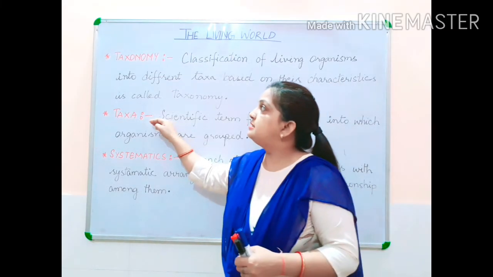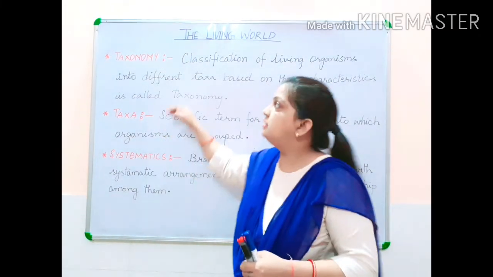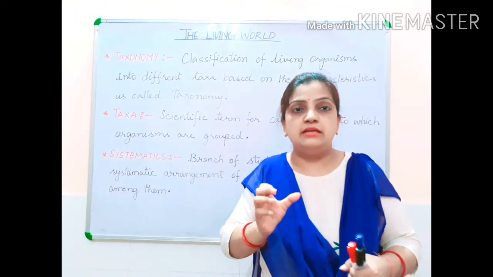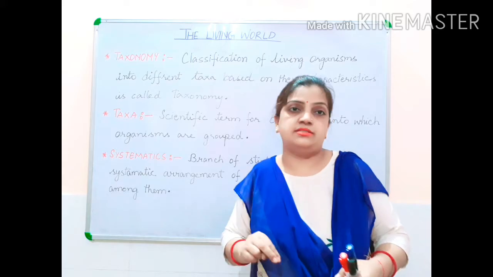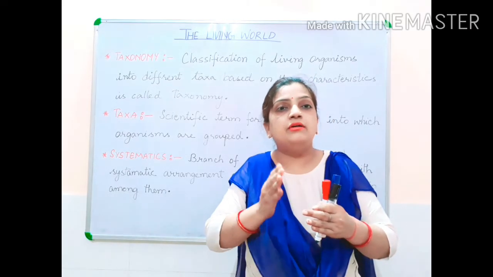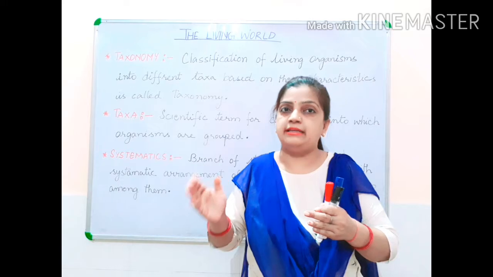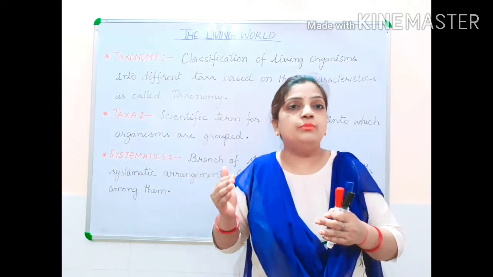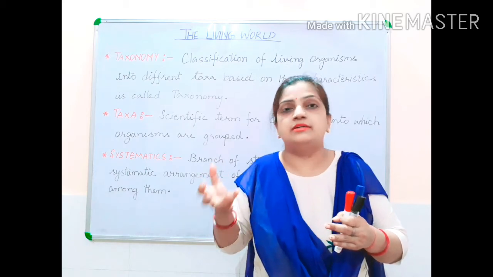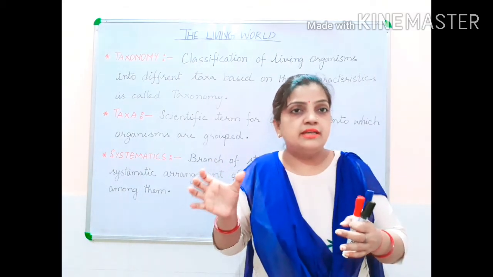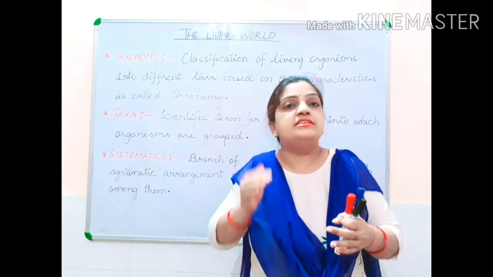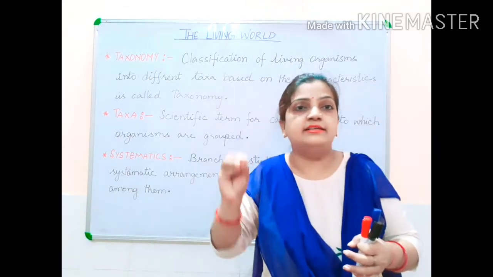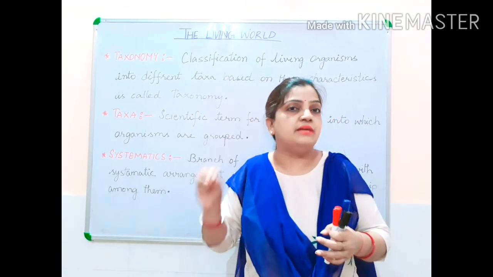On the basis of this taxa, taxonomy can be defined. Now, taxonomy: taxa and nomy, these are two words. Taxa, depending on the different categories of the animals, classification based, and nomy, N-O-M-Y, means study. So taxonomy is a branch of science where we study the classification system at different category levels, at different groups and subgroups levels.